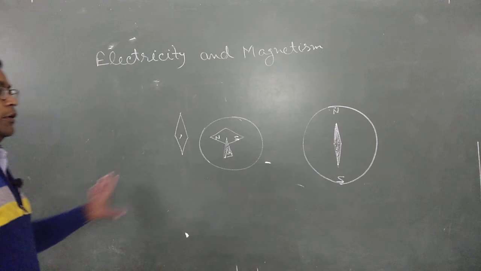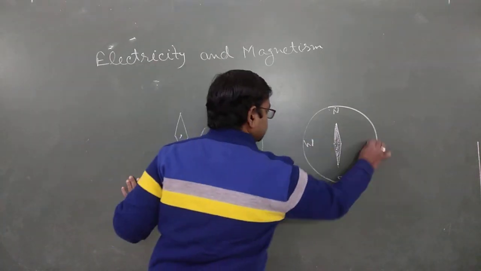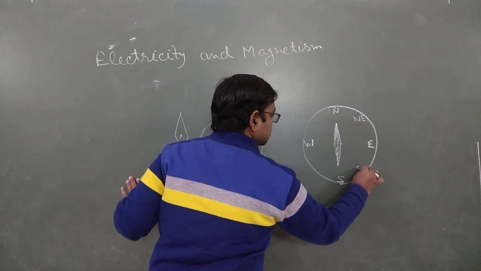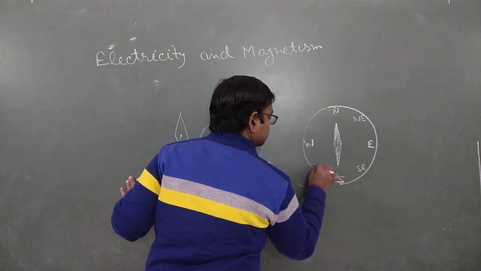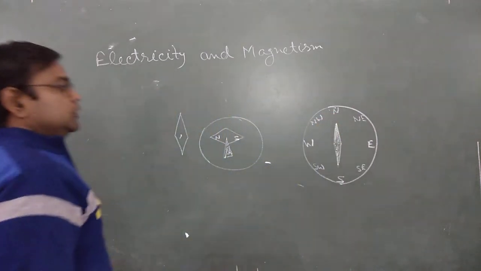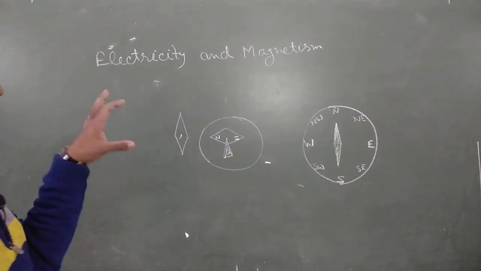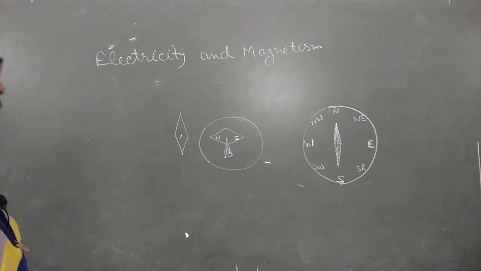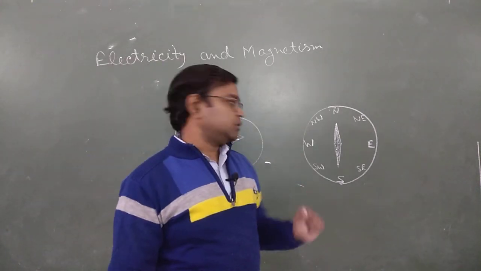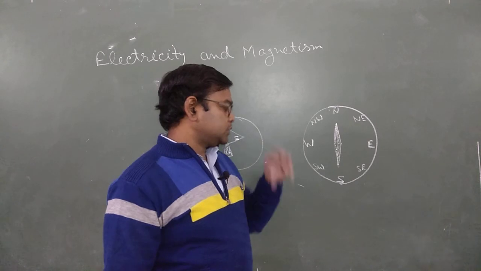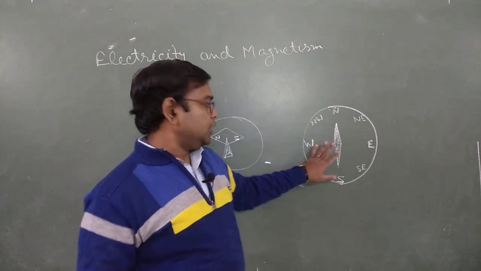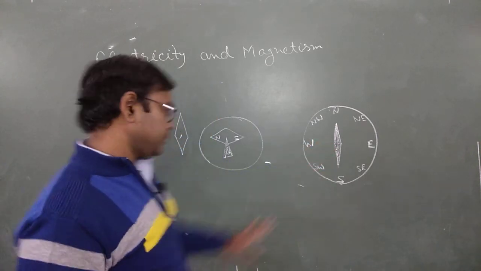Then it is your west, it is your east. Then we have north-east, south-east, south-west, north-west. Clear? So this is a rough picture of a compass. This magnetic compass is used to find the direction. It is a very small piece, a box like this one, and it always points towards north. In this we have a magnetic needle.